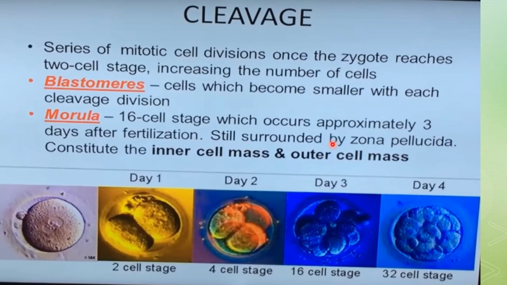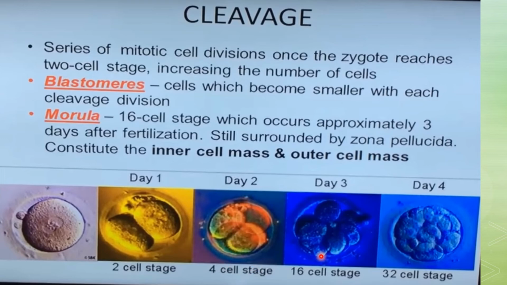Still, this oocyte is surrounded by zona pellucida, which is a glycoprotein. It will constitute the inner cell mass and outer cell mass. So you will see this is a fertilized zygote at day 1. You can see the 2-cell stage, and at day 2 there will be the 4-cell stage.